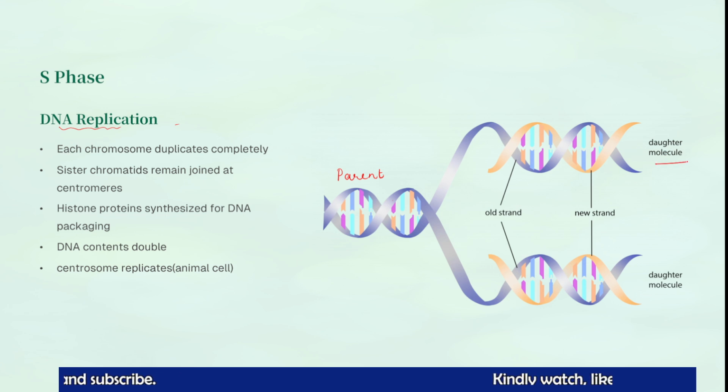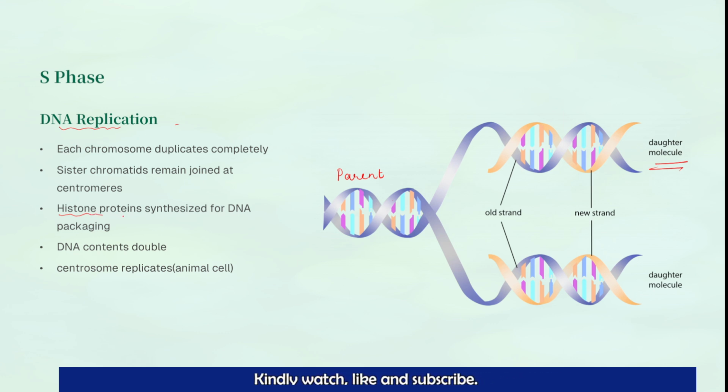So the daughter DNA, from one DNA, two DNA strands are produced. That means the DNA content doubled during this phase. And along with the DNA, there are basic proteins called histone proteins. So histone proteins are also synthesized for the DNA packaging, right?